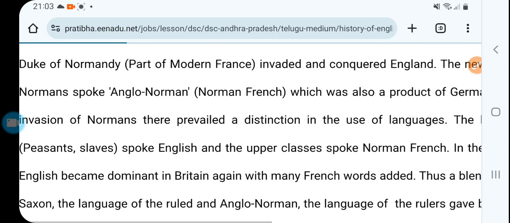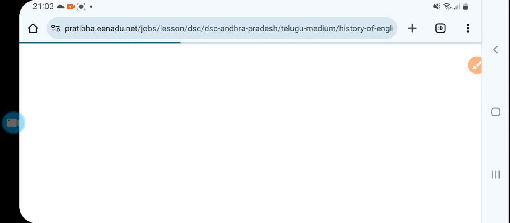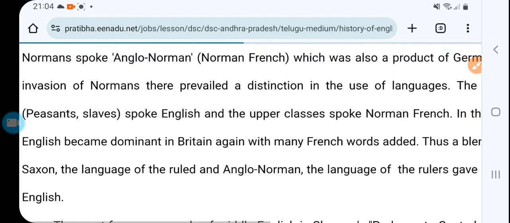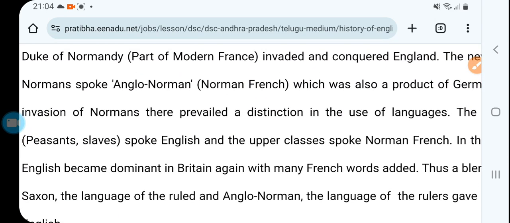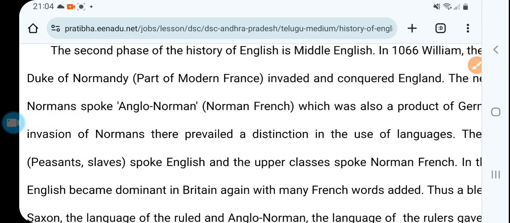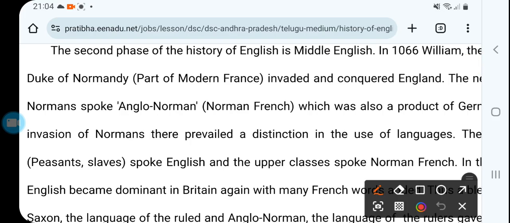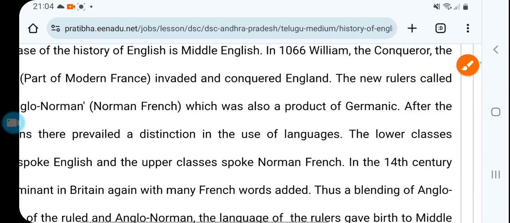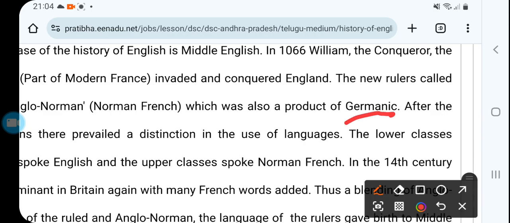They came here, invaded, and conquered England, and the new rulers were called the Normans. So Anglo-Saxons came, now the Normans spoke Anglo-Norman, Norman French, which was also a product of Germanic tribes. The new language was Norman French.